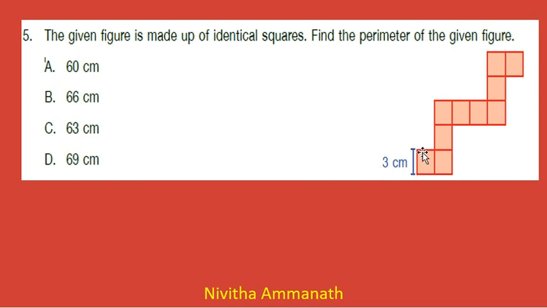That is 1, 2, 3, 4, 5, 6, 7, 8, 9, 10, 11, 12, 13, 14, 15, 16, 17, 18, 19, 20, 21, 22. 22 sides with 3. 22 into 3, that is 66. So B is the correct option.